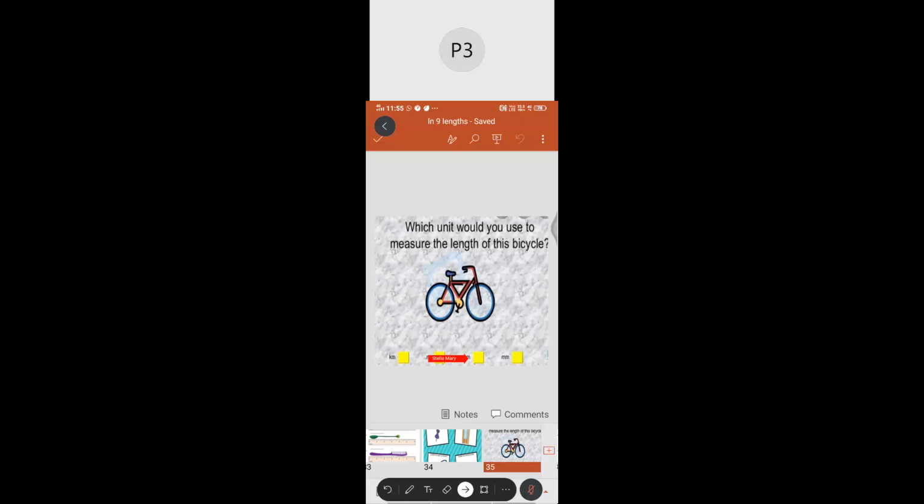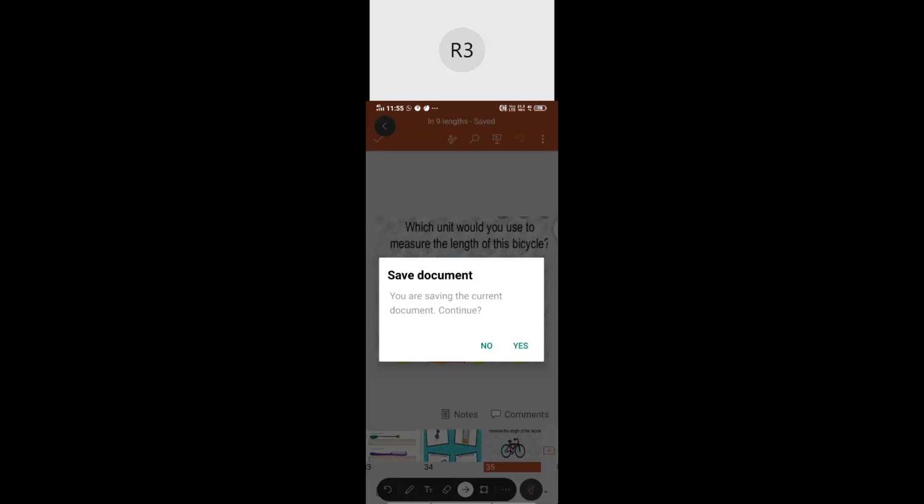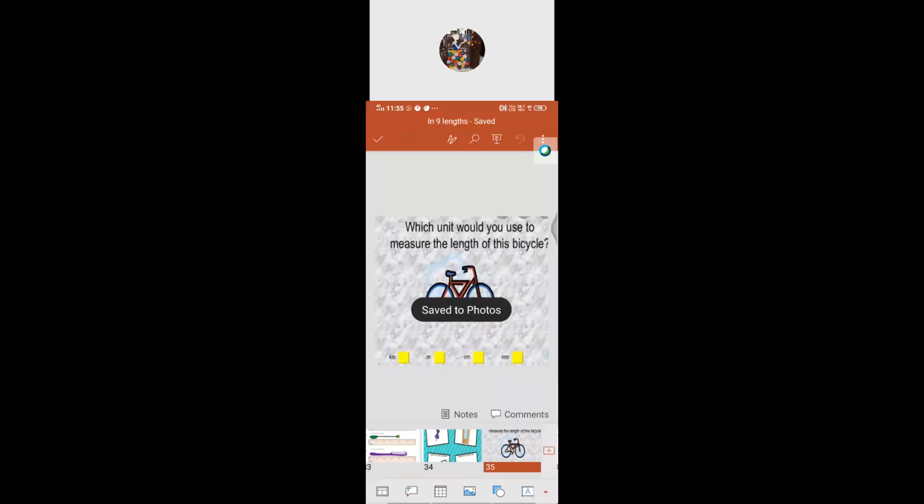I'm asking, cycle is meter only, but I'm asking about the pedal. Pedal is centimeter. Very good. Now suppose I ask what is the distance, how far you can ride a bicycle in a few minutes? What is the appropriate unit to measure that one?